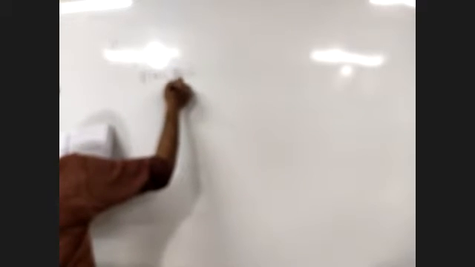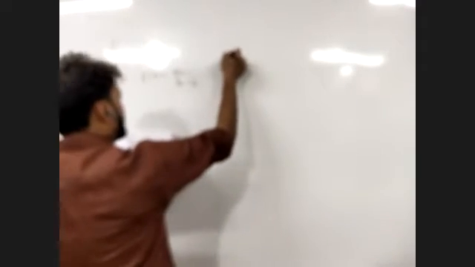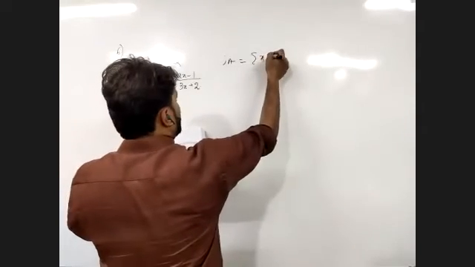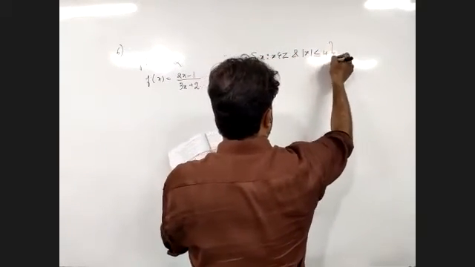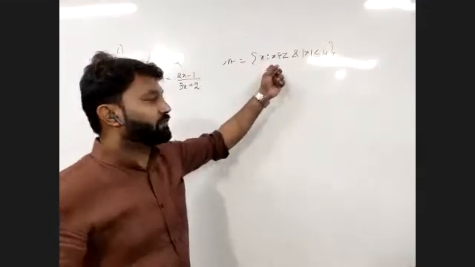Express the function f from A to Q such that f(x) is equal to (2x minus 1) over (3x plus 2). Express it as a set of ordered pairs and hence find its range. Here the set A is given to be x such that x is an integer and mod of x is less than or equal to 4. So we need to express this function as a set of ordered pairs where the values of x are these.